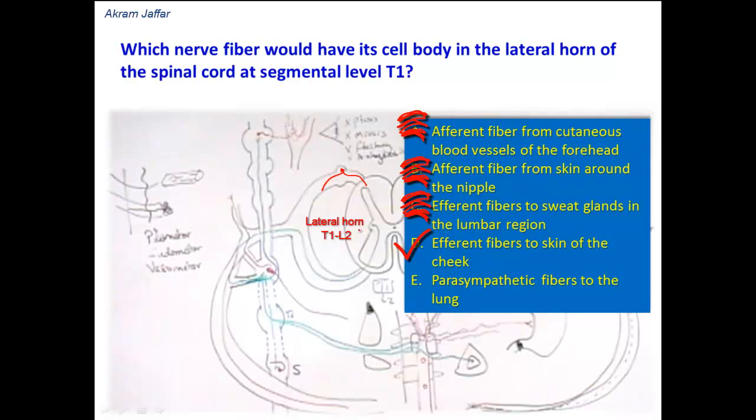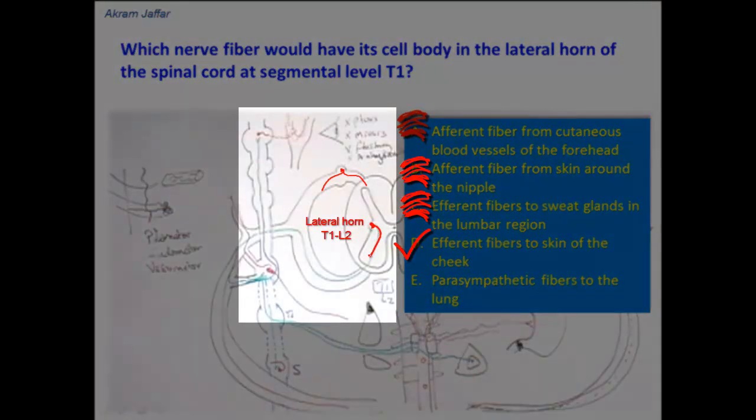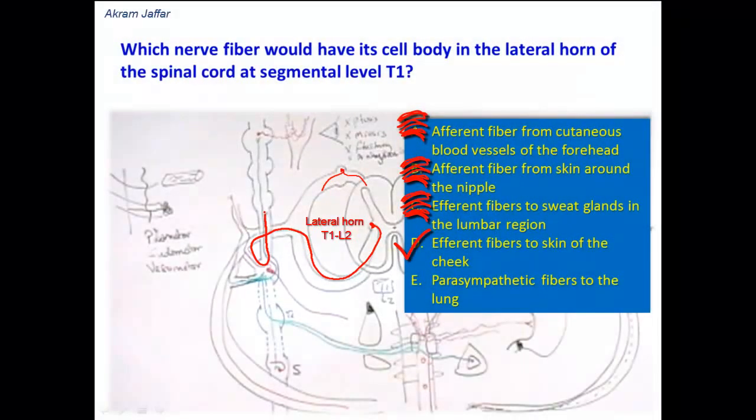The preganglionic fibers that are derived from the upper thoracic segments reach the sympathetic trunk and ascend into the cervical region, where they synapse in the three cervical ganglia, and then they are distributed to the region of the head and neck. So the skin of the cheek receives sympathetic fibers that have originated from segmental level T1 of the spinal cord.